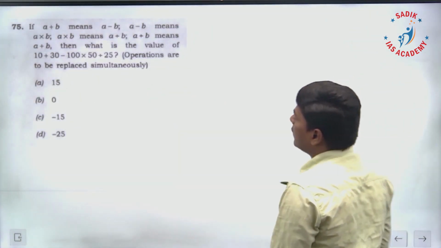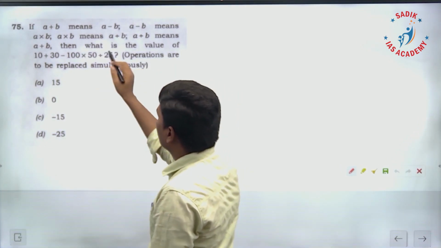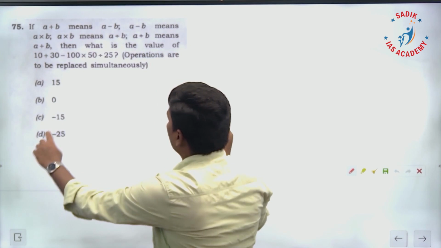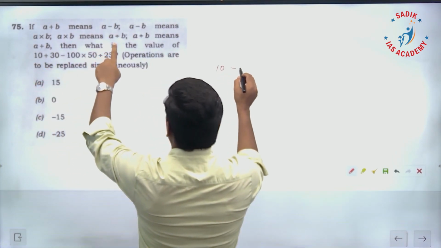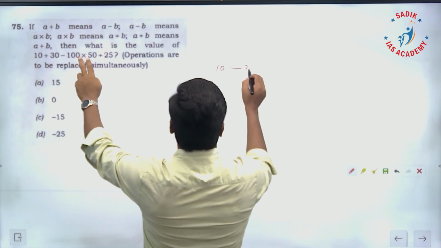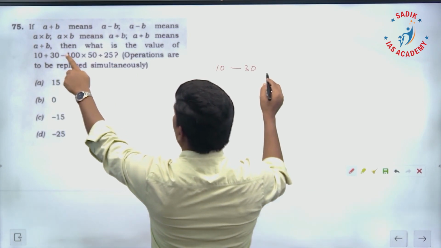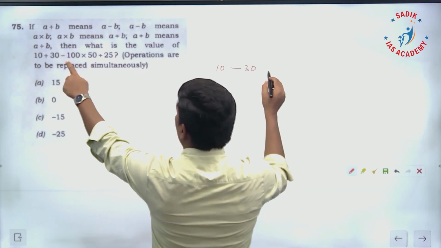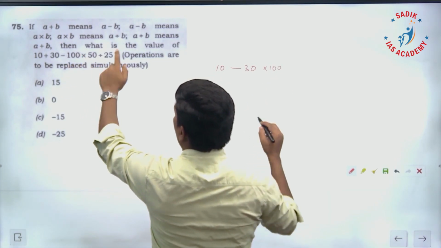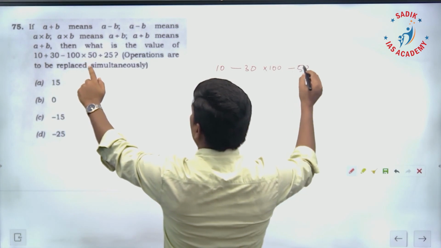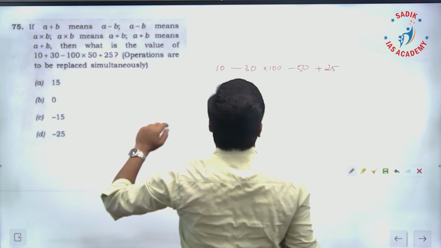Question 75. If A plus B means A minus B, and A minus B means A into B. They have given the operations we have to use. So we have to find the value for 10 plus, minus, 30. Minus means multiplication, A minus B means A into B. Therefore, in the place of minus I put 100. Multiplication means division, and division means addition, plus 25.